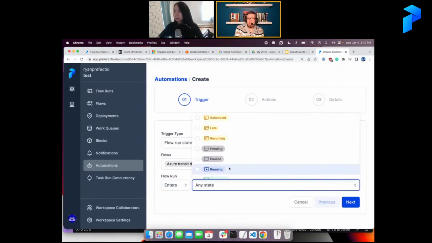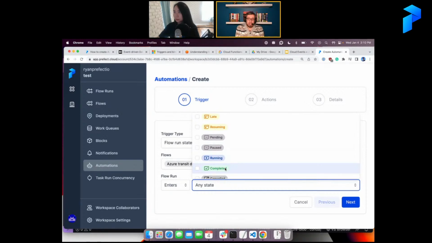So in this case, I want to do things if my flow succeeds. I have some external process that will occasionally drop a new set of transit data into a blob bucket, or a blob container, what Azure calls it.